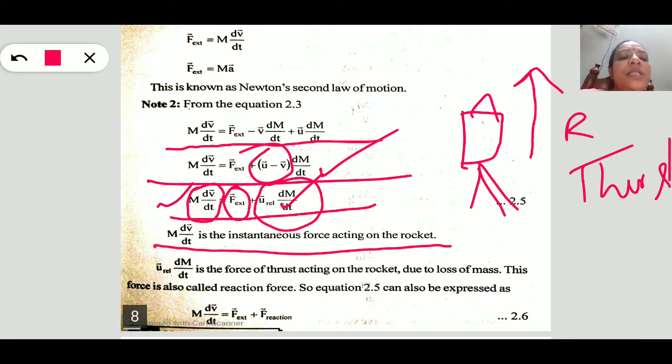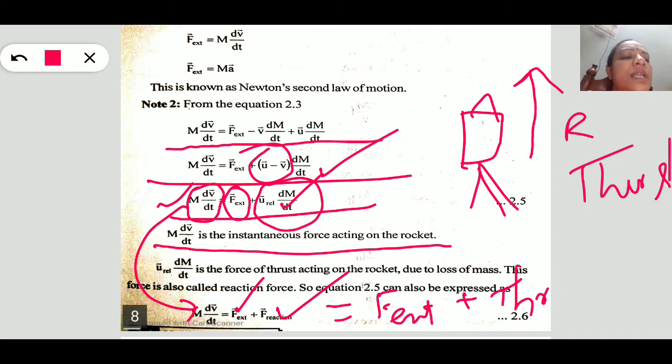So on substituting this, the equation in turn is m dv by dt is equal to the external force plus the reaction force. This can be written as F external force plus thrust. This is also a variable mass system equation to calculate the instantaneous force at any time.